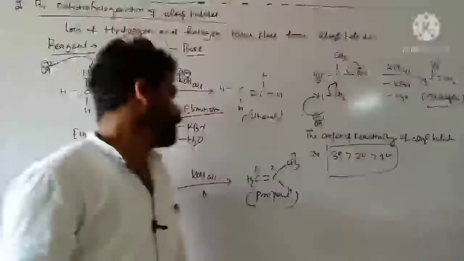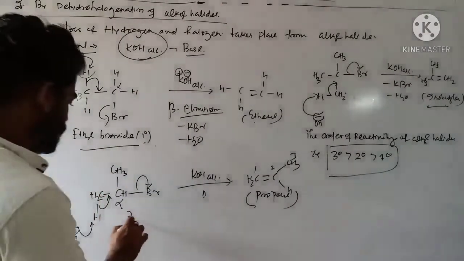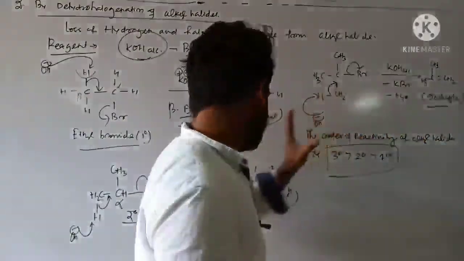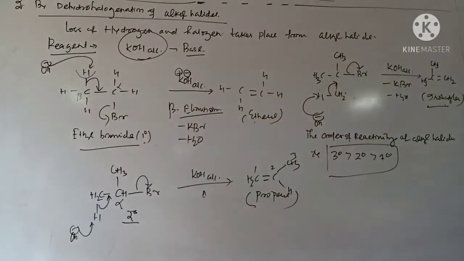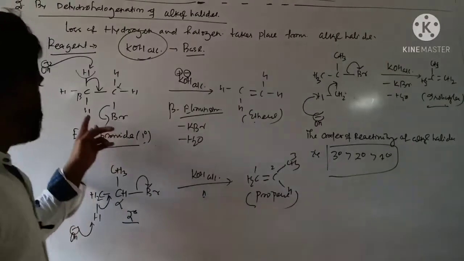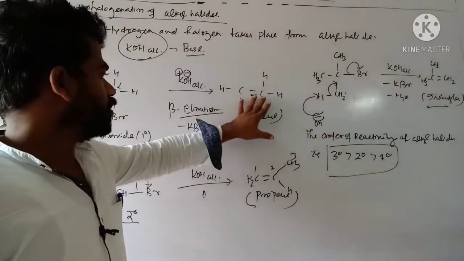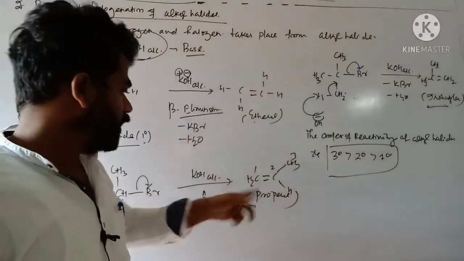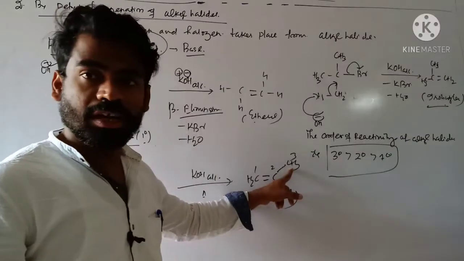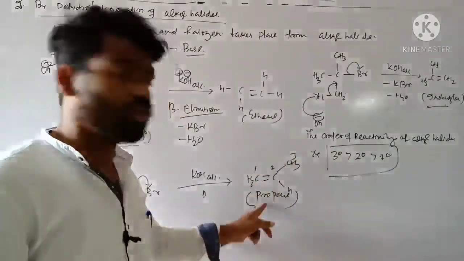Because you see, as I increase the bulkiness from primary, then secondary, then tertiary, what is the difference between the 3 types of alkenes? You are getting more substituted alkenes as you proceed from primary to tertiary. Here across the double bond only hydrogen atoms are there, and here across the double bond 2 hydrogen atoms are there, but here one substitution of 1 methyl group is there. So more substituted alkenes are more stable.